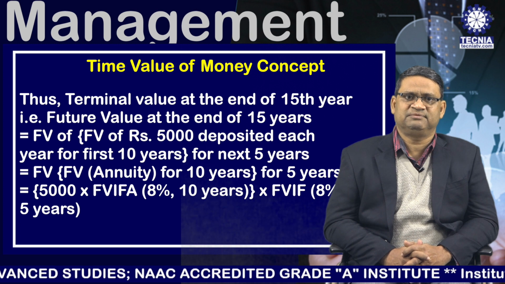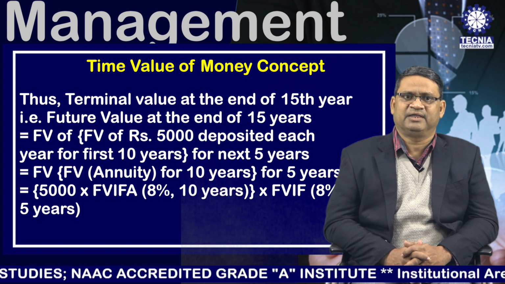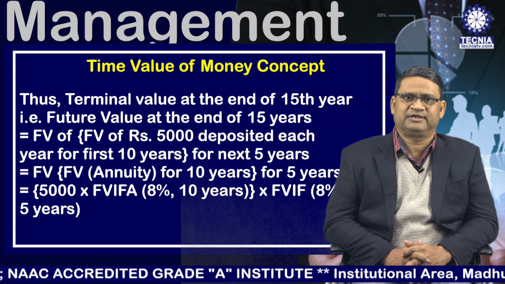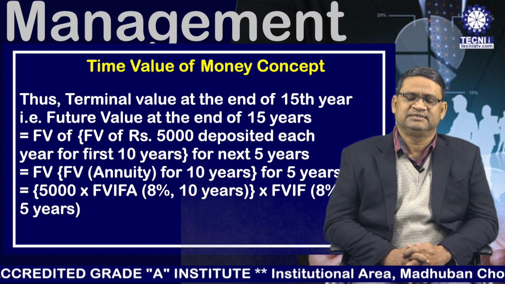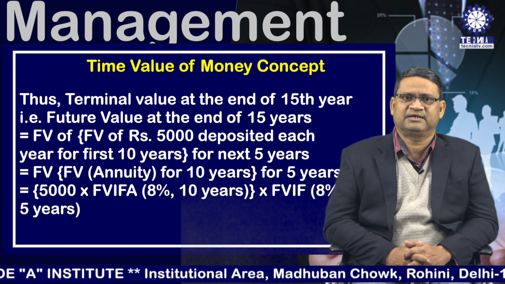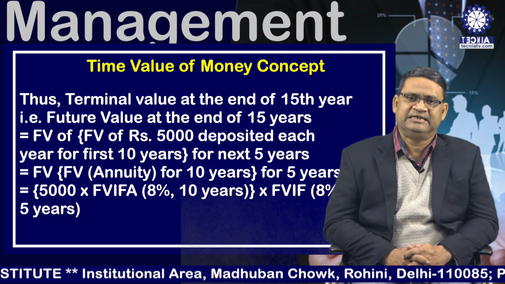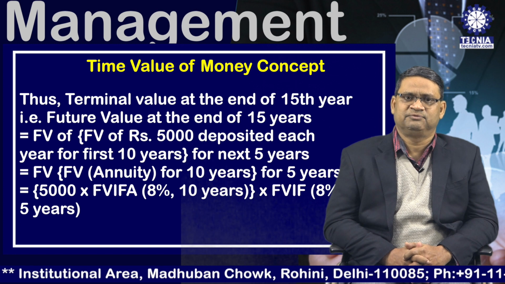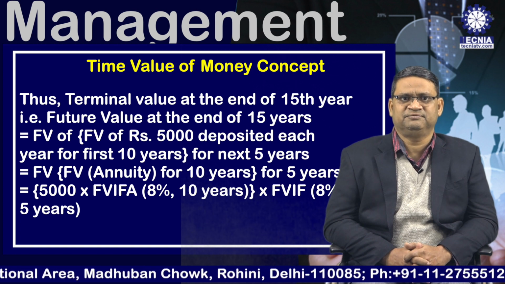That is equal to 5,000 multiplied by future value interest factor annuity 8% 10 years, and it is multiplied by future value interest factor 8% 5 years.